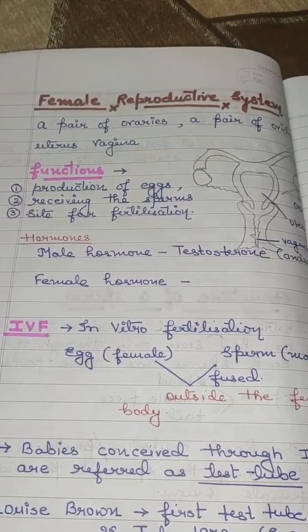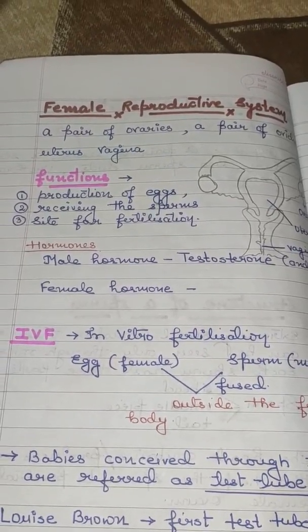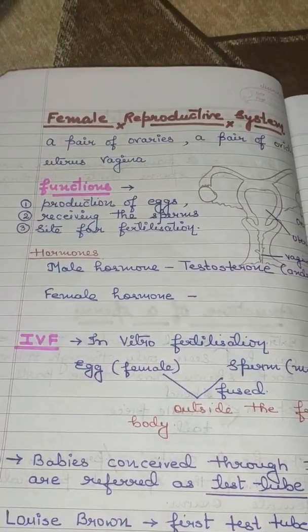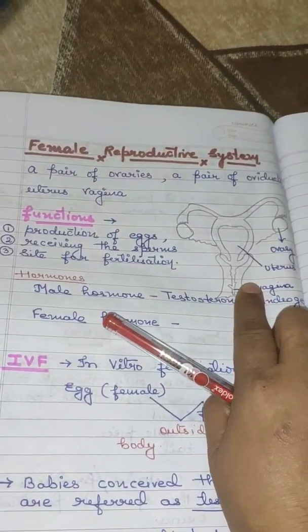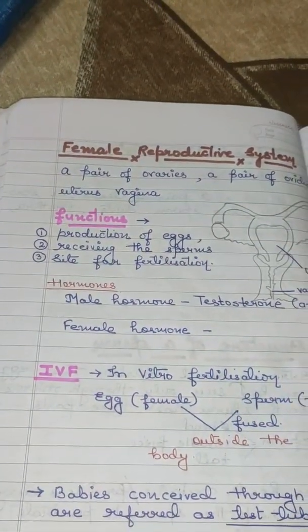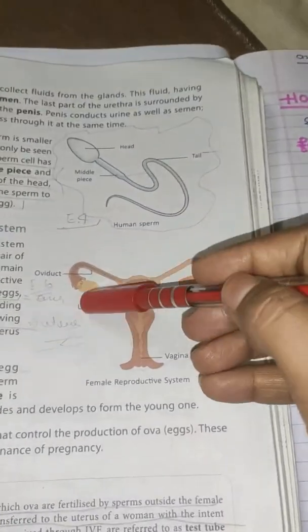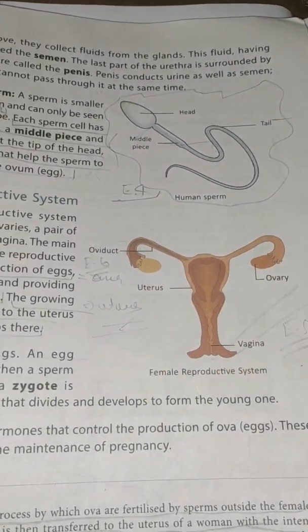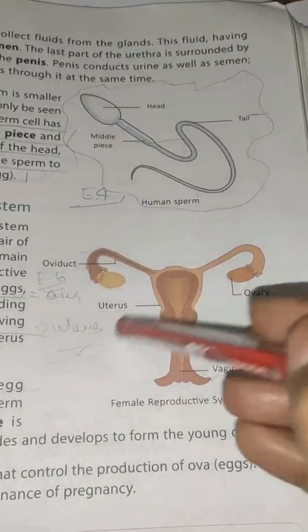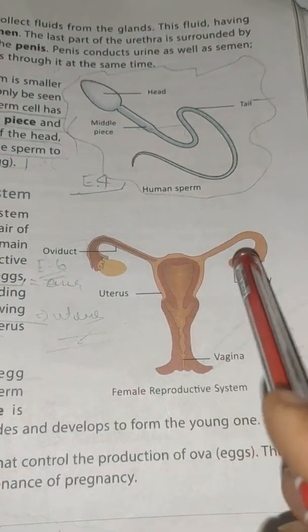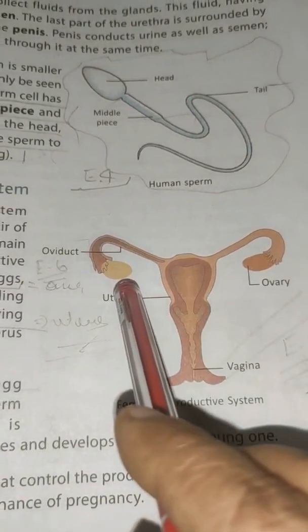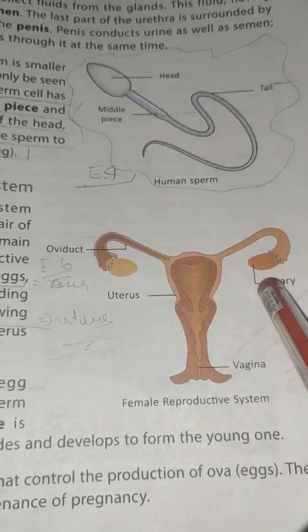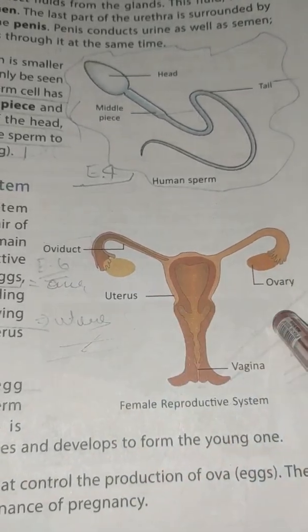The second one is the female reproductive system. The female reproductive system is made up of a pair of ovaries, a pair of oviducts, uterus and vagina. This picture you must have seen in your textbook. This is the diagram of a female reproductive system. Just focus on this diagram. You will see again there are two oval-shaped structures found on either side. They are known as ovaries.